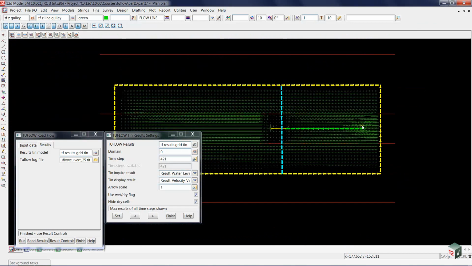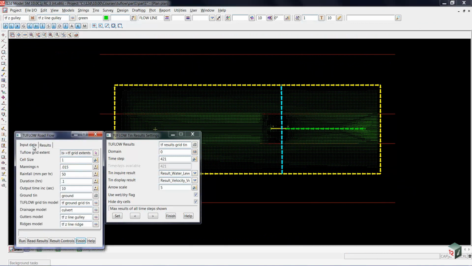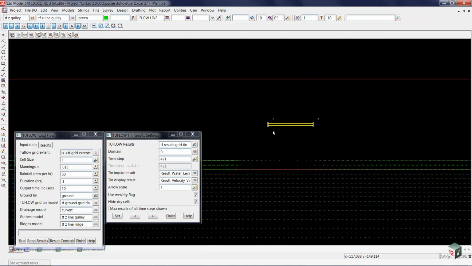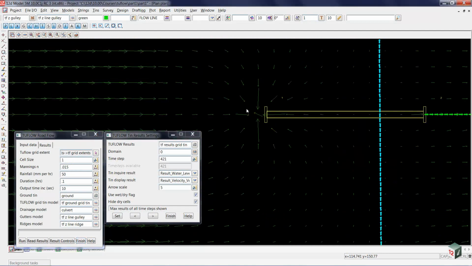Now, this run has been done with the rainfall on grid, plus, if we go back to the input data, plus the water from our catchment. So that's why we see the water coming up all the way down here, and of course you can see there's the water going into the head wall.